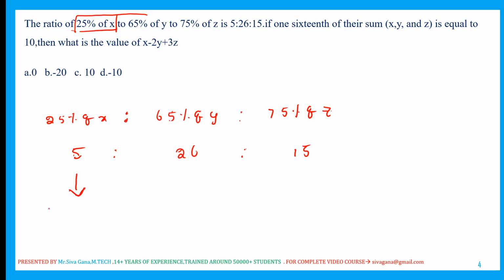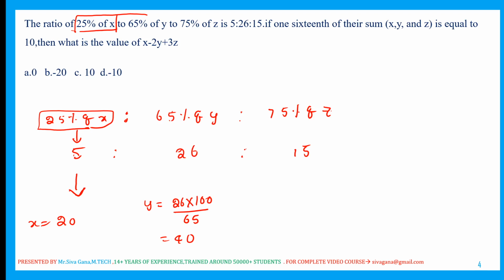25% of x is 5. So definitely 100% of x is how much? 5 fours are 20. So x is equal to 20. Next, 65% of y is equal to 26. So 100% of y is simply 26 into 100 divided by 65, which is nothing but 40. That is the y value.